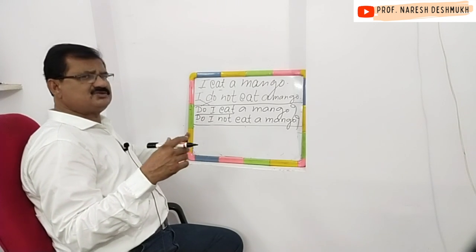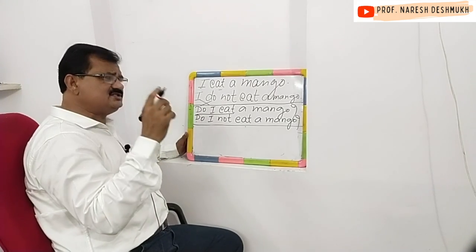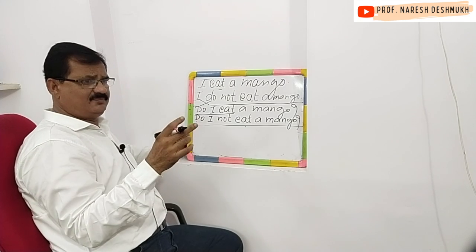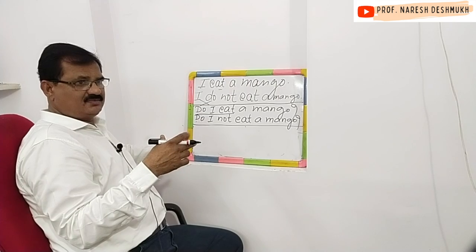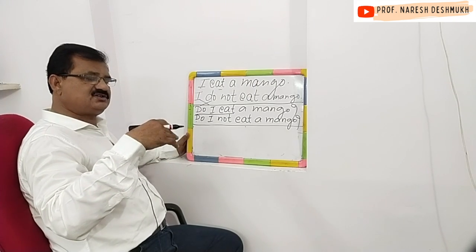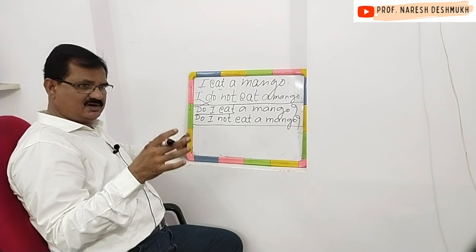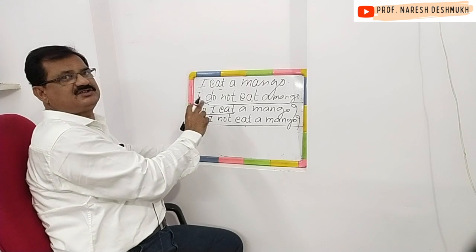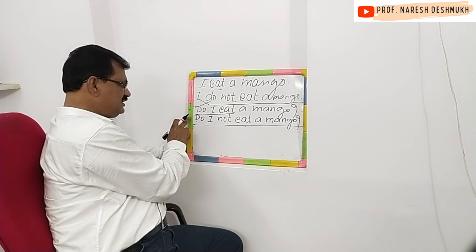While creating WH questions, the simplest thing is that if you put the questionable word at the very beginning of the verbal question, automatically the WH question is formed. So let us put the questionable words at the very beginning of the verbal questions. So let us put here when and let us put here why.